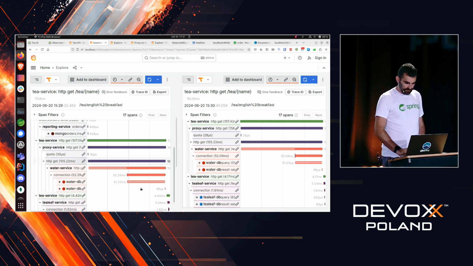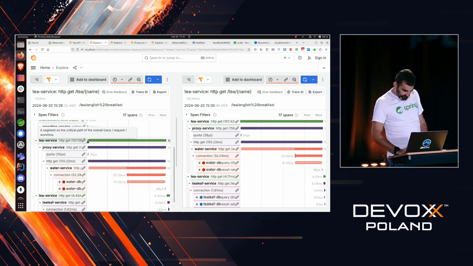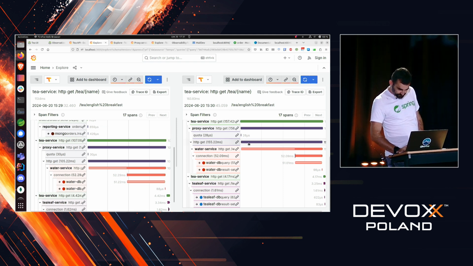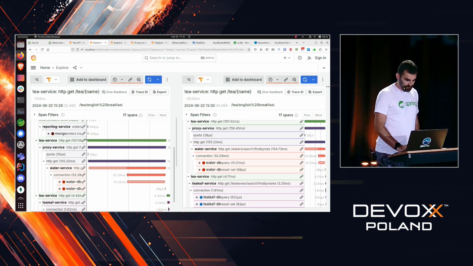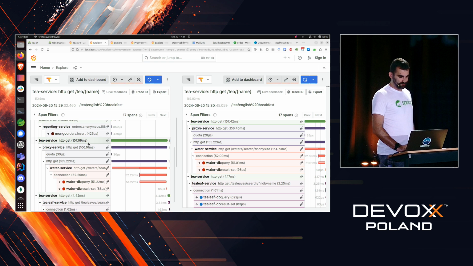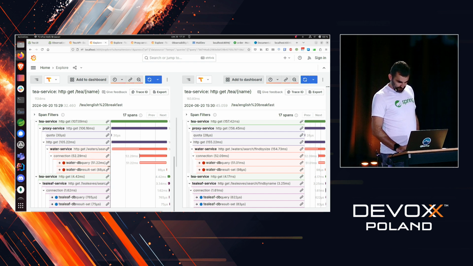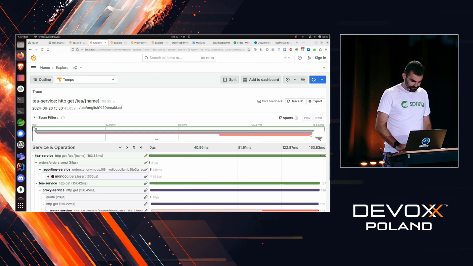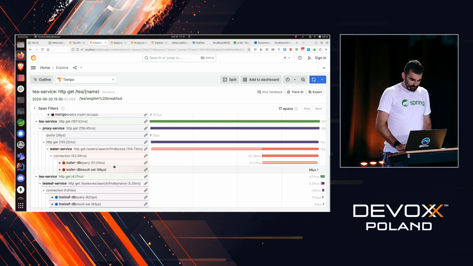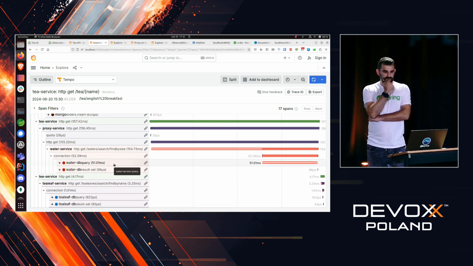Okay. If we look over here, we can see that we have an increased time in terms of going to the database over here, as far as I remember. So we have around 100 milliseconds over here and 154 milliseconds over here. So something is fishy over here. So most likely, the culprit is the database.